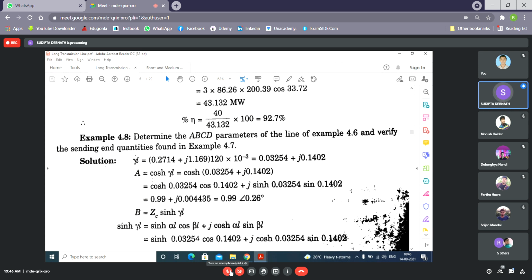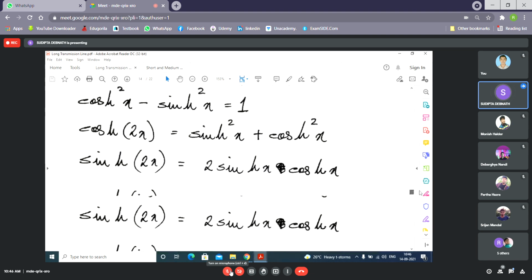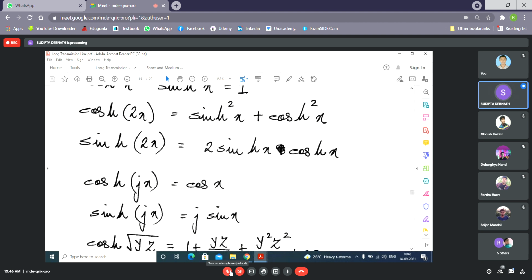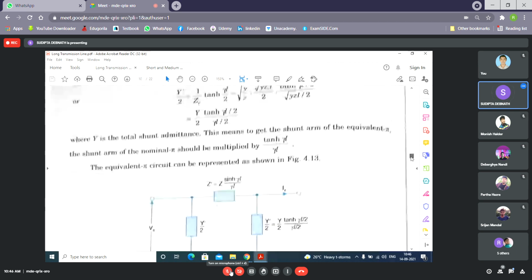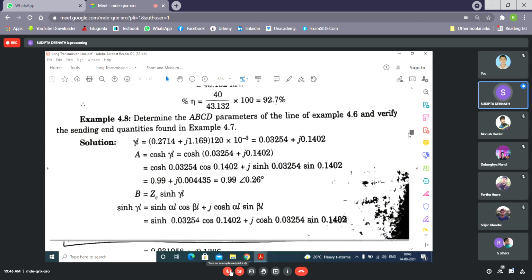Okay. Now I told you this is cosh of this one into cosh of j this one. Cosh of j this one becomes simply cos of this one. Actually, you go through it and find out. See, cosh jx becomes cos x only. Sinh jx becomes j sin x only. Okay. So you can substitute it here, and you can get this one.